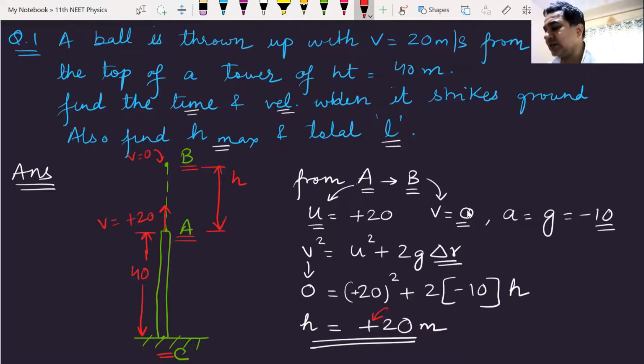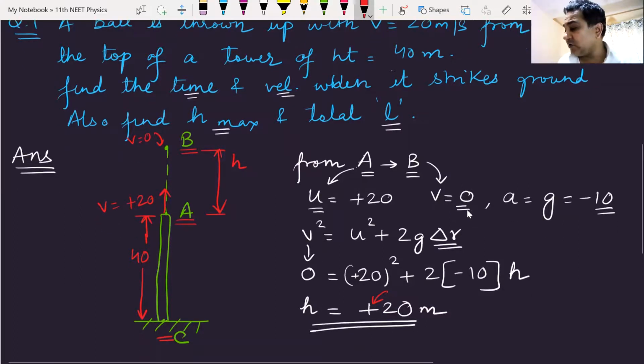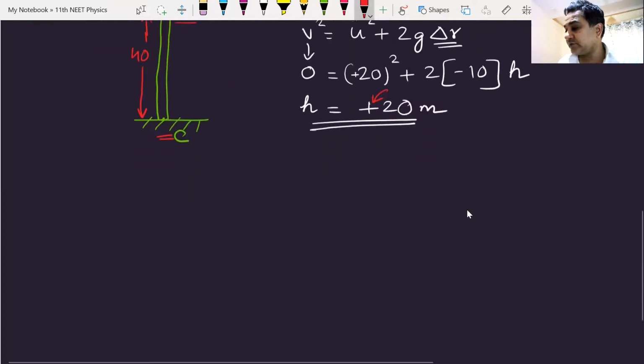Niharika says 60 meters. Niharika, you have missed something. Not 60 meters. Find out the total distance traveled.